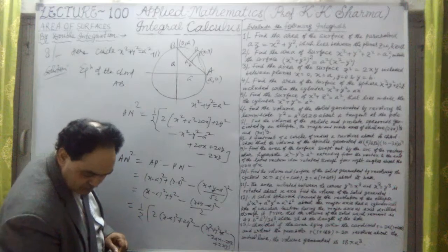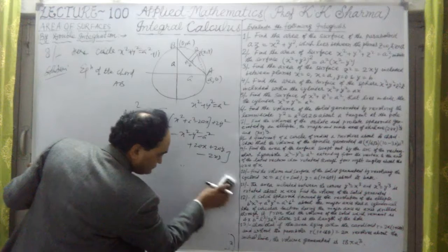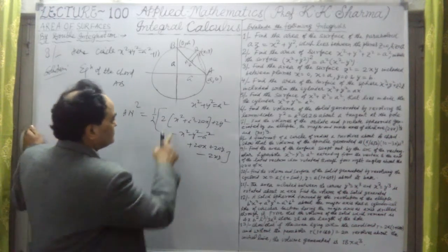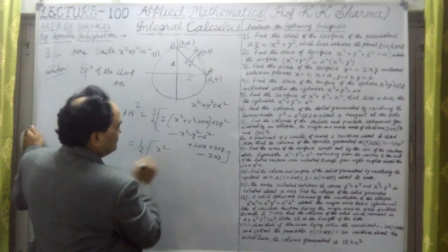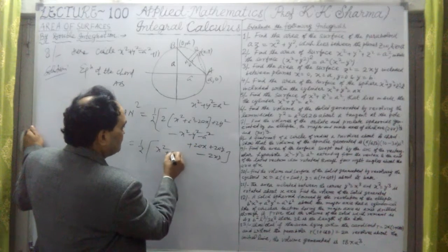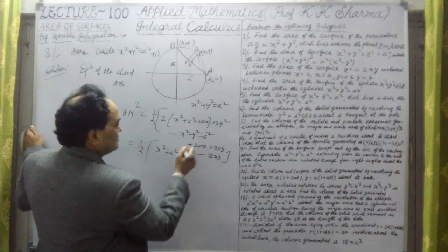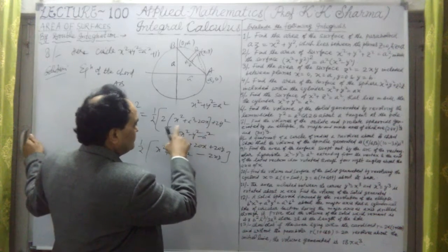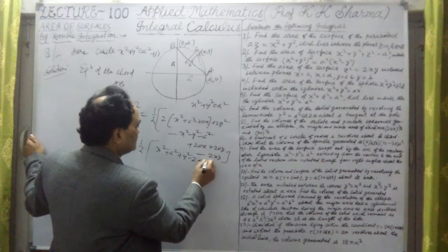Let me further solve it. It will give us twice x square minus x square, which is x square only. Plus twice a square minus a square is plus a square. 2y square minus y square gives plus y square. Then minus 4ax plus 2ax gives minus twice ax.